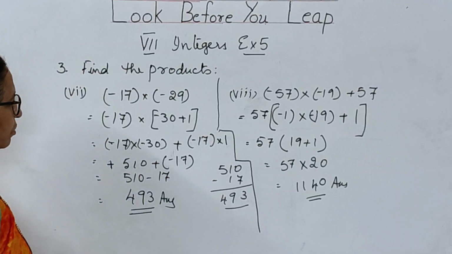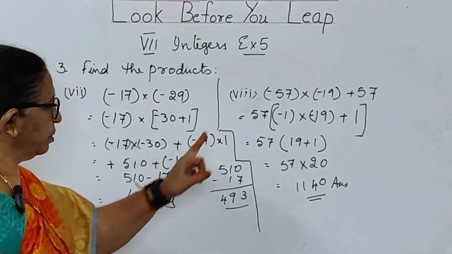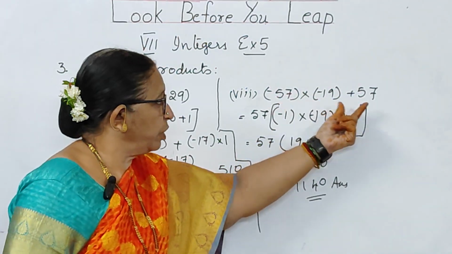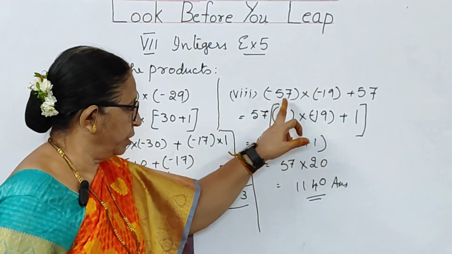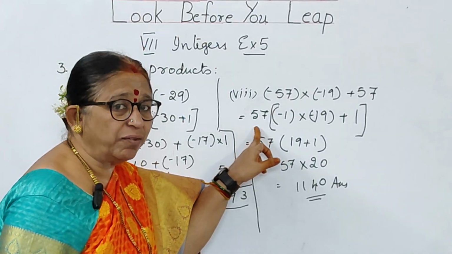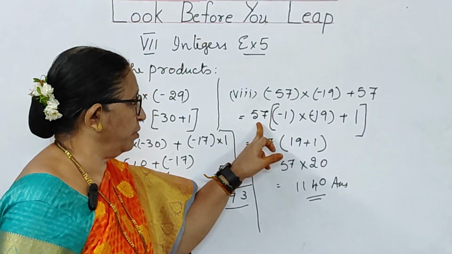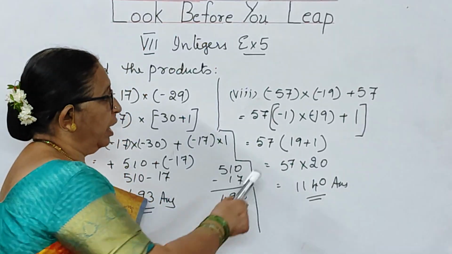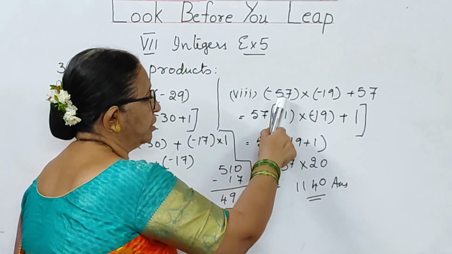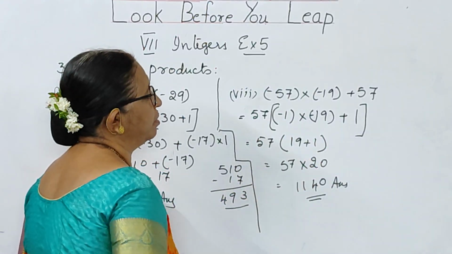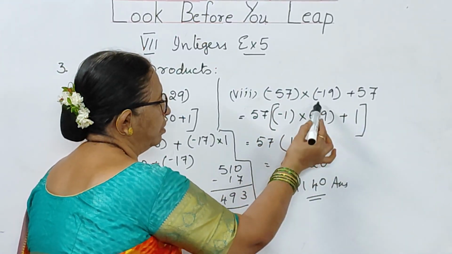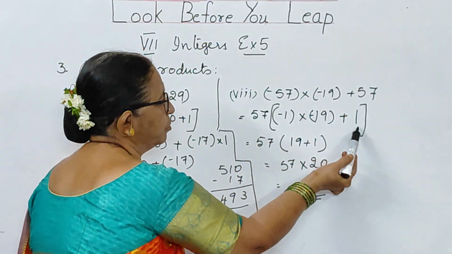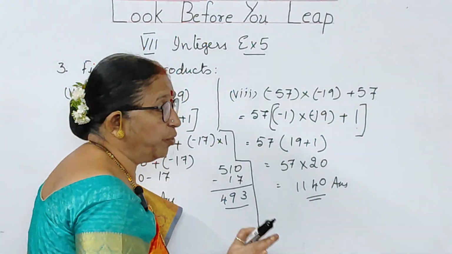If you have any doubt, children, I can separate these two like this. So this is 8th problem. Minus 57 into minus 19 plus 57. This should be considered as one number. This should be considered as another number. In these two numbers, 57 is common. So I have taken 57. But here, in fact, I am having minus 57. So what I should do? I have to take minus 1 here to get this value. Into, this is minus 19. This as it is, the remaining one I have taken, plus 57 I have already taken it out, so only 1 I have to write. If I don't write 1, this number will be missing.